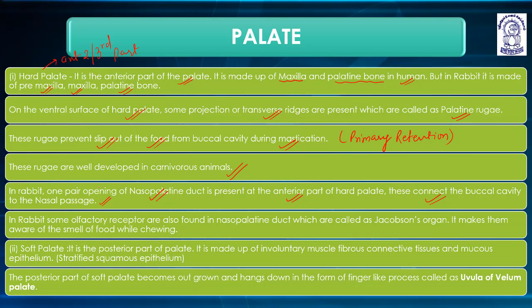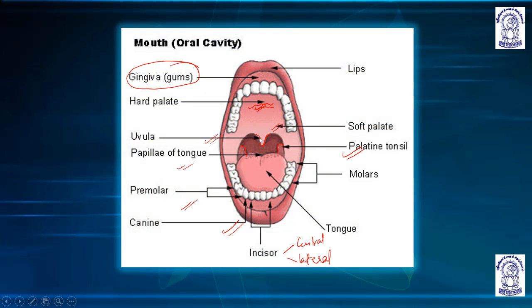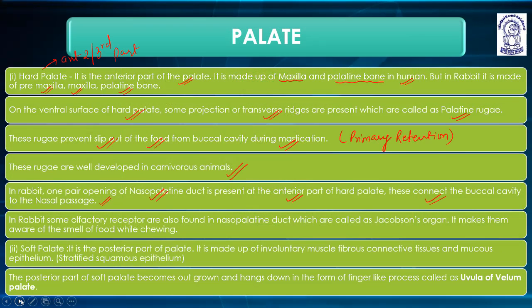The posterior part of the soft palate becomes outgrown and hangs down in the form of a finger-like process called uvula or velum palate. So the posterior part of the soft palate becomes outgrown and hangs down in the form of a finger-like process called uvula of velum or palate. I have shown you this uvula. Okay?